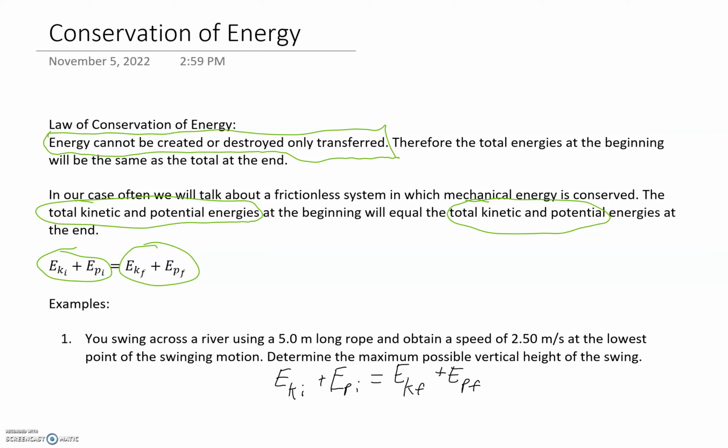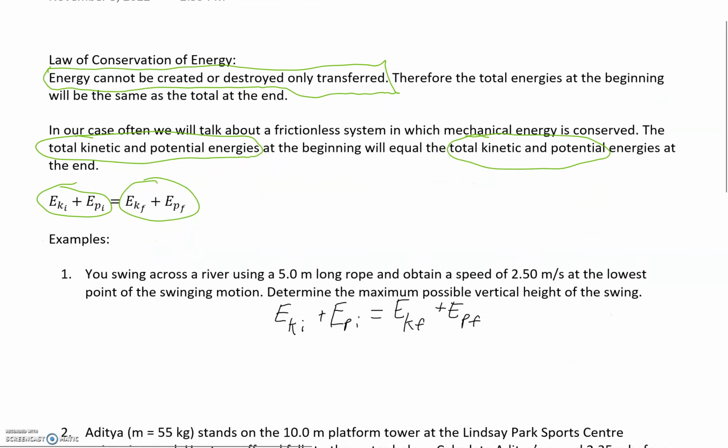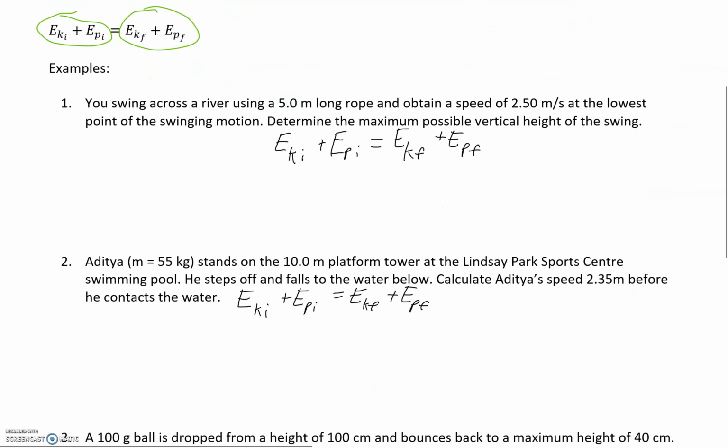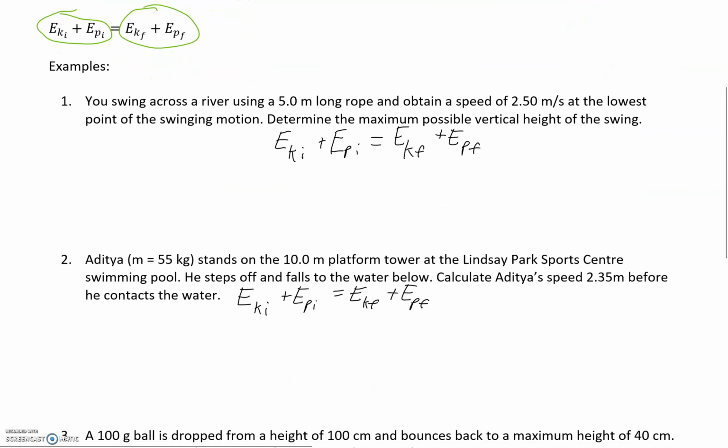That's not what we're saying. We're saying the totals, the sum of them. The sum, the addition of them at the beginning equals the addition of them at the end. So we need to know that formula, but we also need to have two other formulas in our back pocket. These are ones that we have from before, so there's no big change here, but you need to keep these in mind moving forward. So EK, kinetic energy, is given by mv squared over 2, and EP is mgh. Alright, with those three equations, we can solve all of these types of questions.